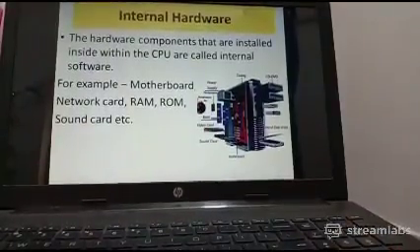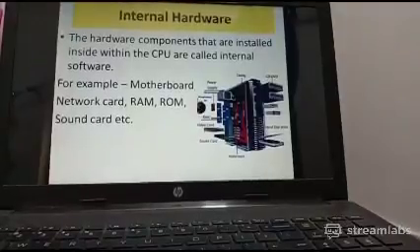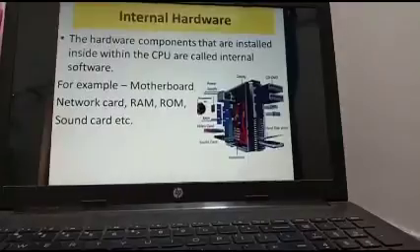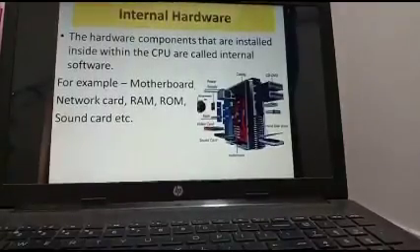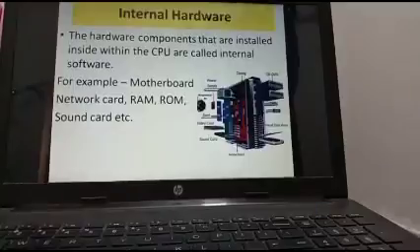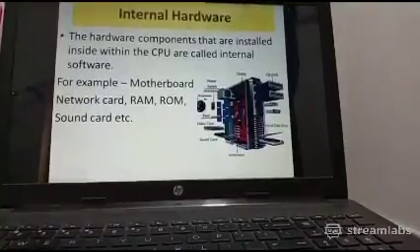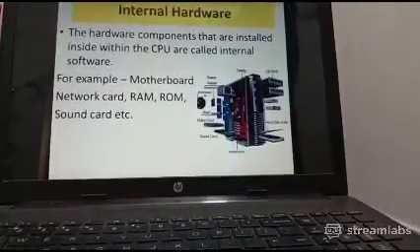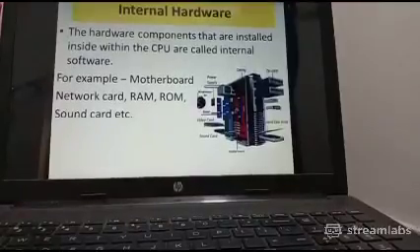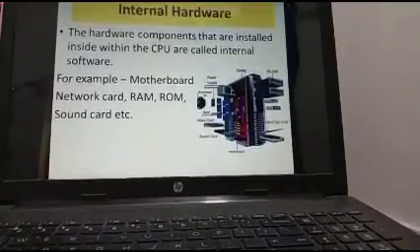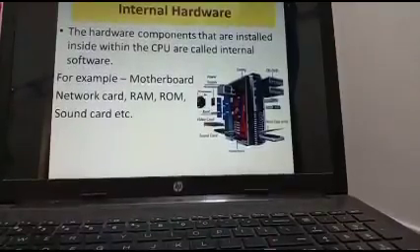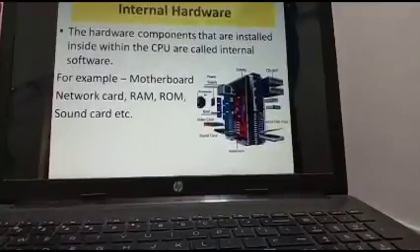Now come to the internal hardware. The first topic is internal hardware. These are the hardware components that are installed inside the CPU box, the CPU cabinet. Just understand what the internal hardware components are. These are different components as you can see in the picture, for example motherboard, network card, RAM, ROM, sound card, etc. There are lots of internal hardware components which reside inside the CPU cabinet only.